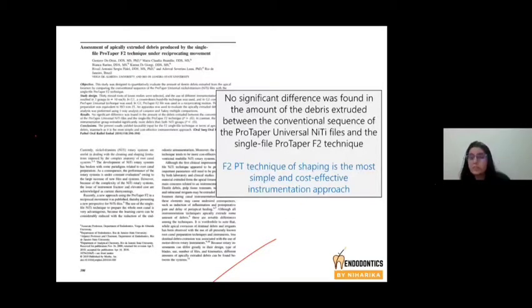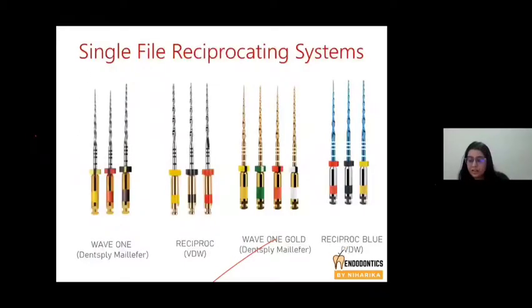So the principle of reciprocation is integrated in Wave 1 files, which are manufactured by Dentsply, and Reciproc, which is manufactured by VDW. The Wave 1 files have been modified and are now marketed as Wave 1 heat-treated files. Initially, they were not heat-treated, so they were quite tough. Later on, the company modified the surface of the file by thermomechanical treatment.